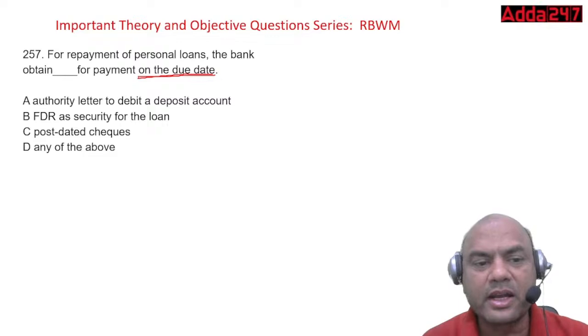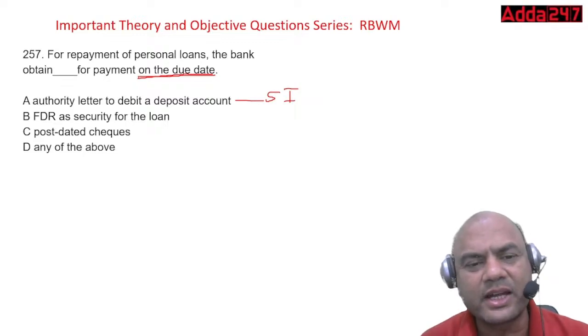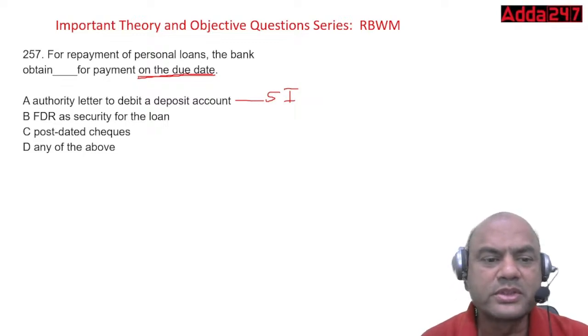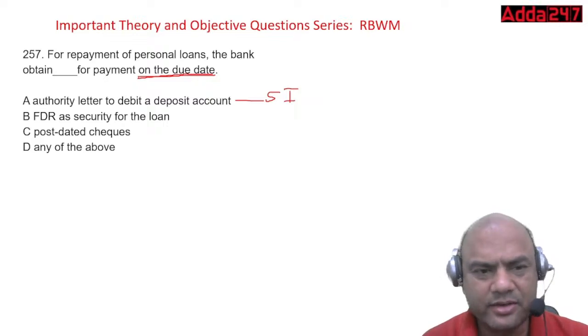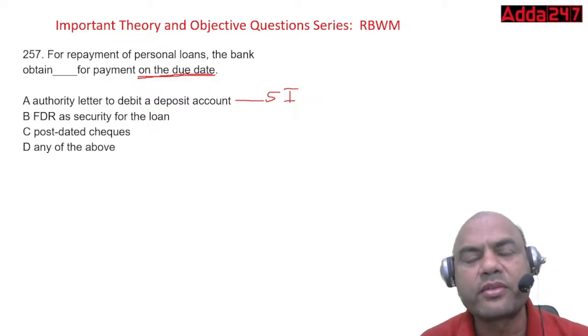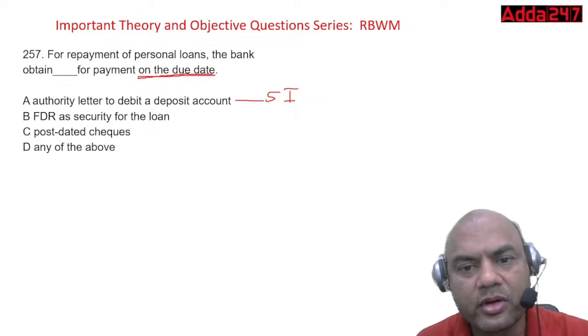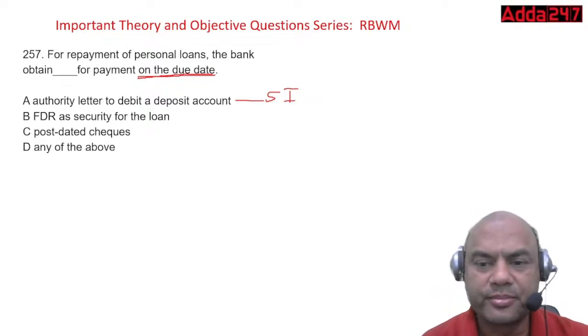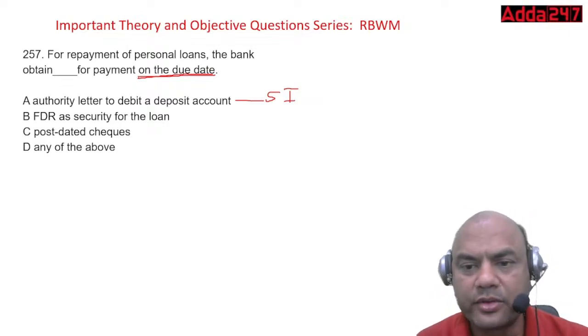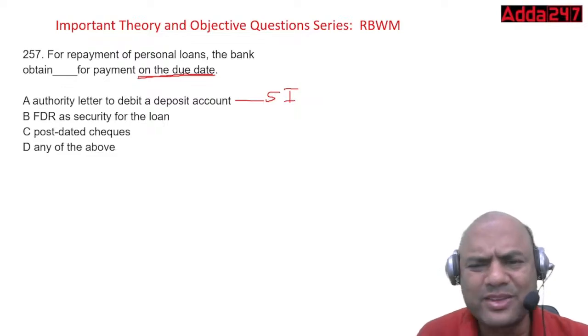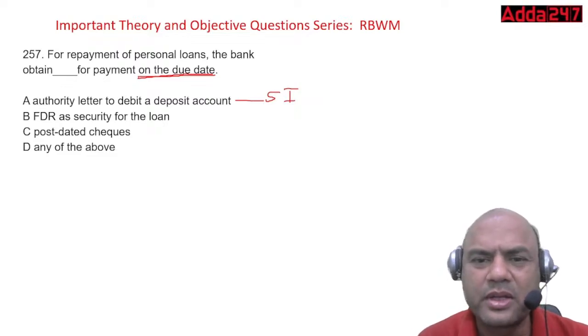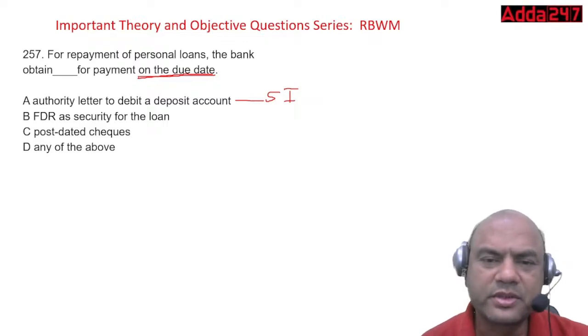We have this authority letter, means nowadays we directly take this SI, standing instruction, right? This authority letter is nothing nowadays. It's directly SI we call it. Post-dated cheques. Nowadays no PDCs, right? How many PDCs do you take when you disburse the loan? All you guys tell me in the comment section. Let's say personal loan, home loan, car loan, anything. How many PDCs do you take?